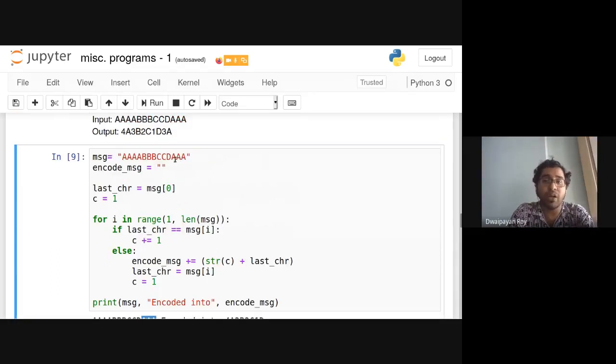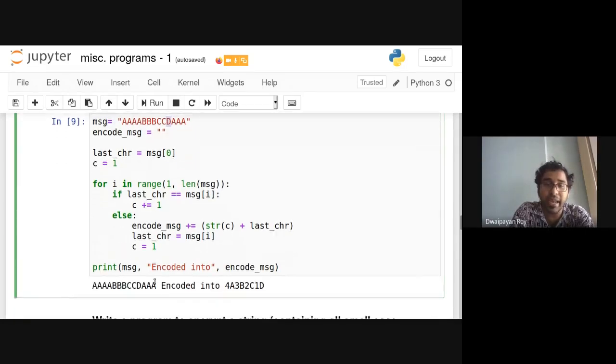So basically what we have done up to this D, we have encountered A, right? So when this A is encountered, the encoded message is concatenated with the corresponding count of the previous character, that is D. That was 1, and the last encountered character was D. So at the end, we have encountered 1D.